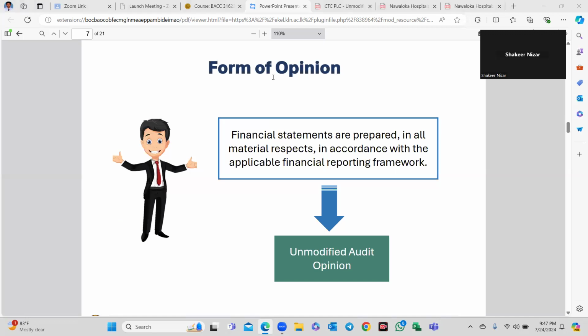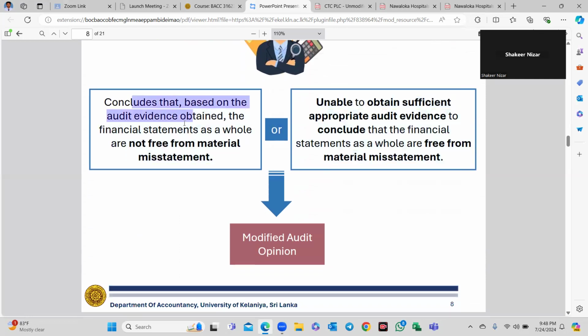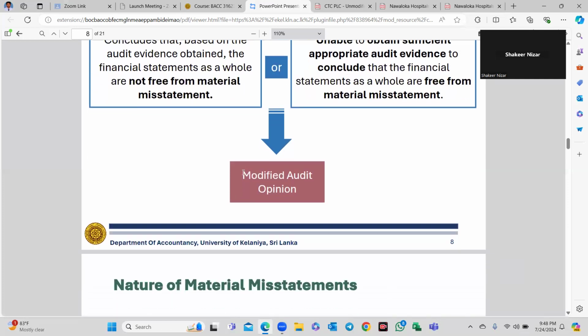Form of opinion. If the financial statements are prepared in all material respects in accordance with the applicable financial reporting framework, we give a clear opinion, or the unmodified opinion. If we conclude, based on the audit evidence obtained, that the financial statements as a whole are not free from material misstatement, or we are unable to obtain sufficient and appropriate audit evidence, which means scope limitation, to conclude that the financial statements as a whole are free from material misstatement, that means a modified opinion. Modification can be a qualified, disclaimer or adverse opinion, depending on the circumstances.